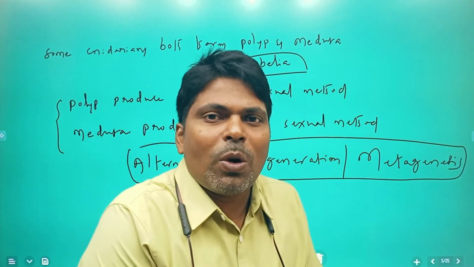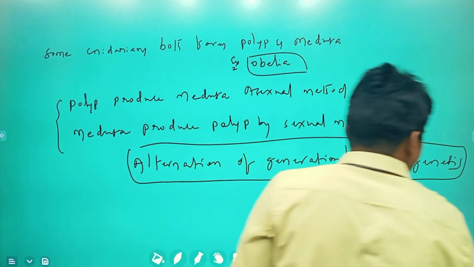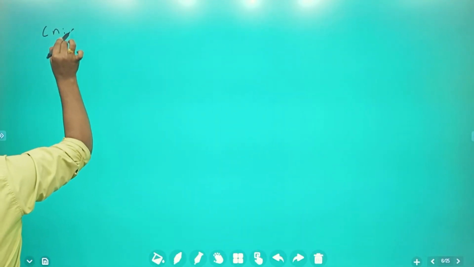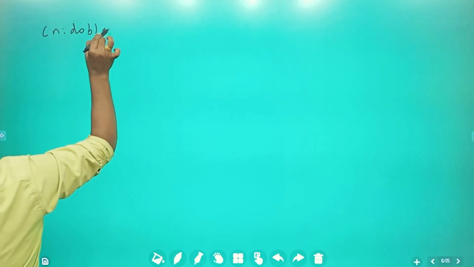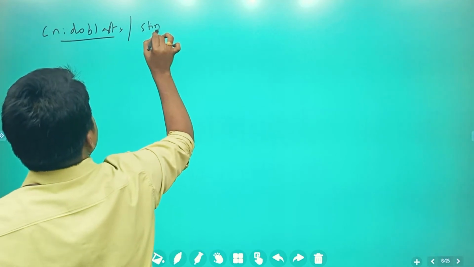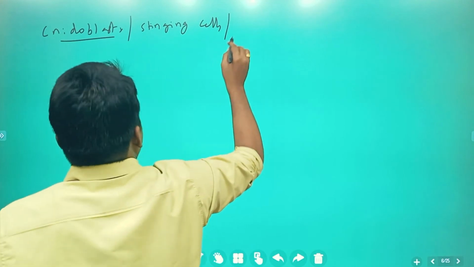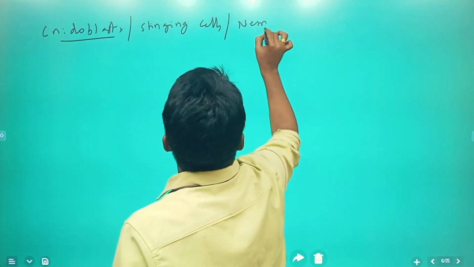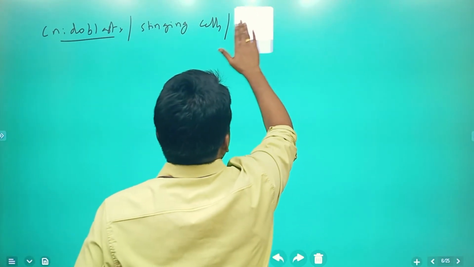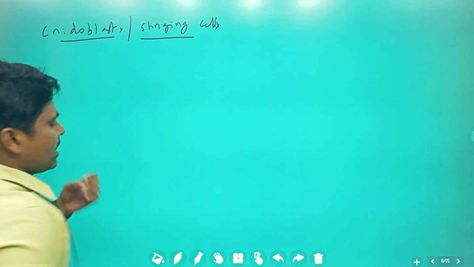One more characteristic feature of Coelenterata is the cnidoblast. Now we are going to discuss the cnidoblast. Cnidoblasts are also known as stinging cells, also known as nematocysts.